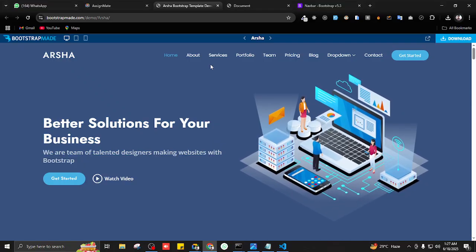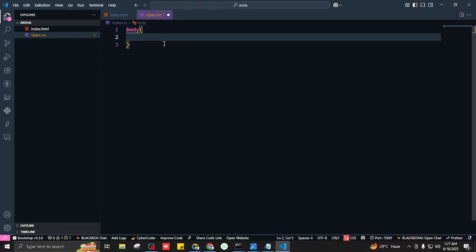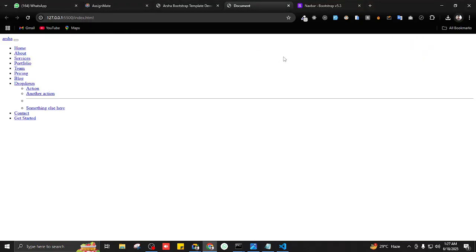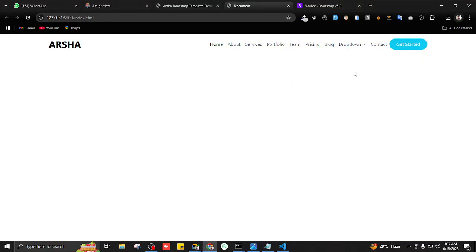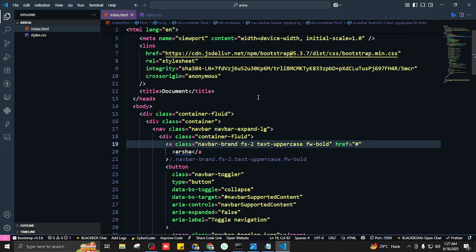Okay. So I'll go in our styling, and first, in order to test whether the styling is working or not, I'll just target the body and say background, just to test it. Let's say red. It's not going to work. Why is that? Because they're not connected. They're not linked. So how do we link it?